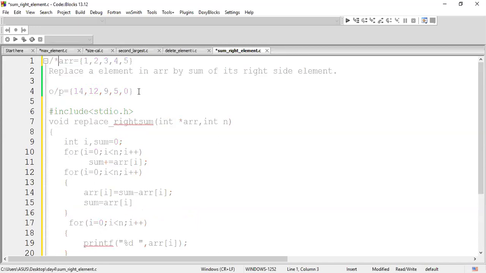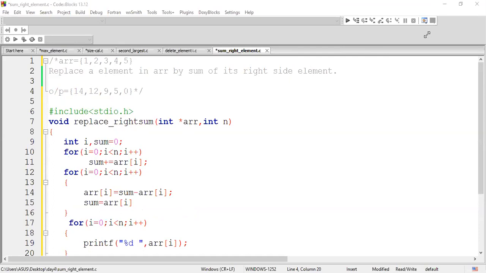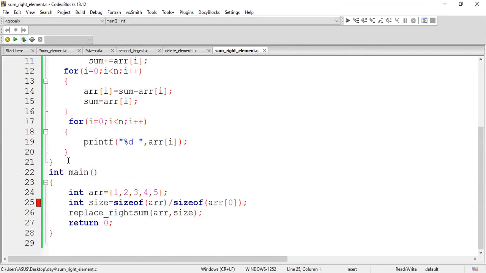Right now, let me comment it. So what is the expected output? You can have an output glance 1, 14, 12, 9, 5, 0. This is the expected output. Now let us try to execute this one. So semicolon is missing. We'll try to debug this. Same. What is it? What is the error?